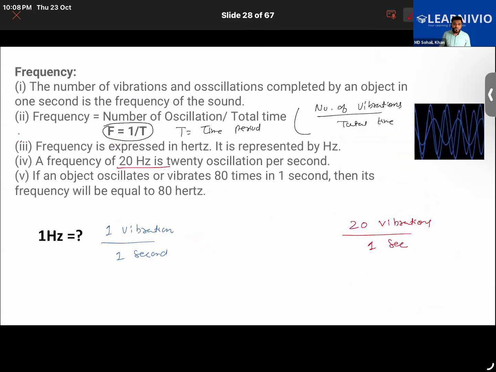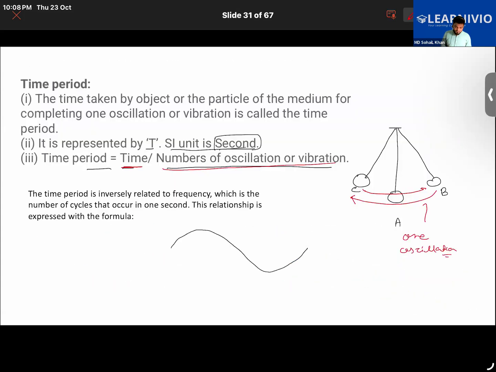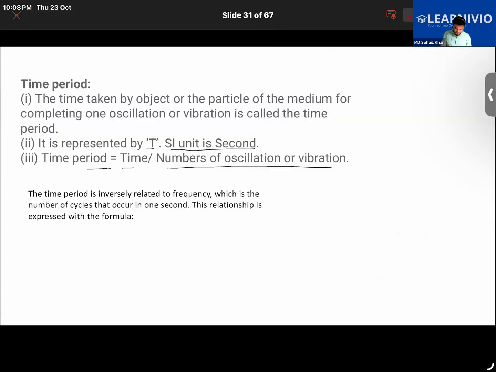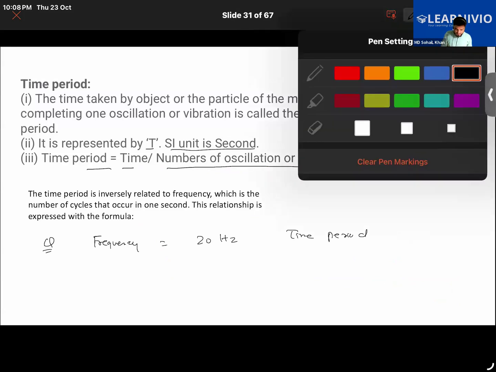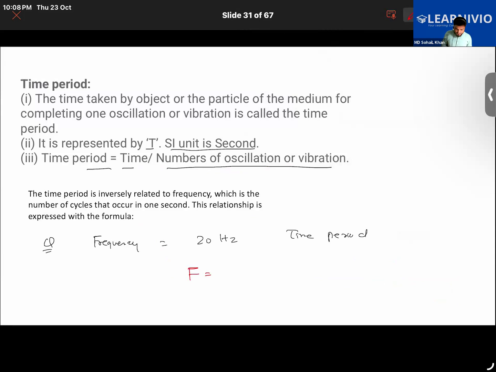Suppose a question is given where the frequency is given, let's say 20 hertz, and you are supposed to find the time period. You know the relation between them: frequency is equal to 1 upon time period.